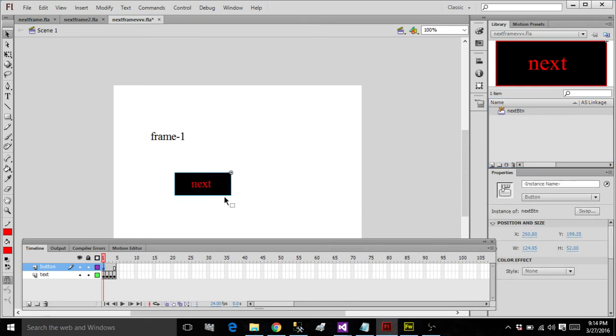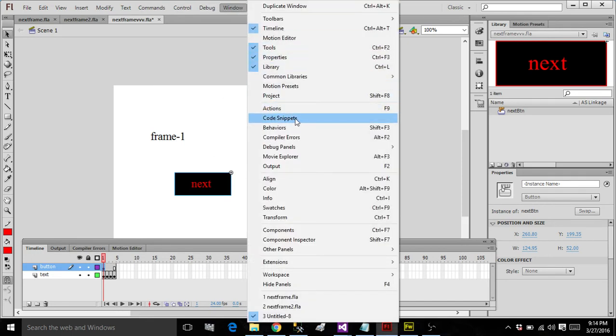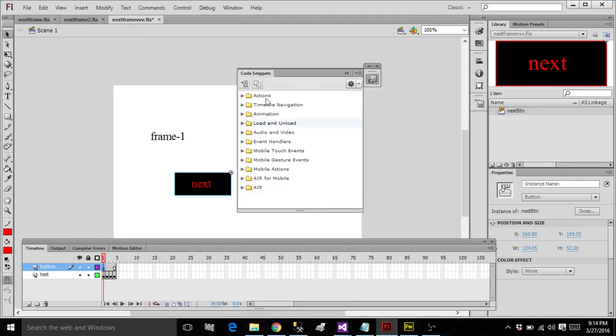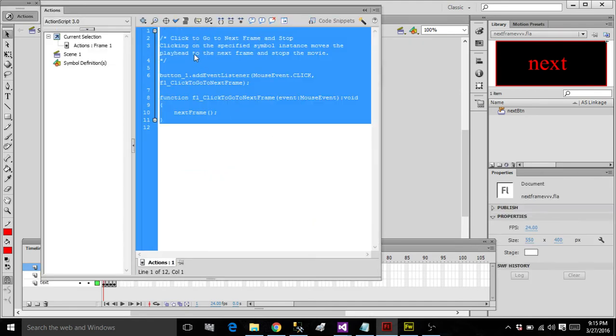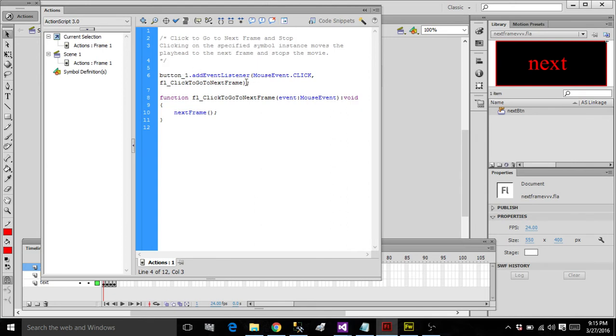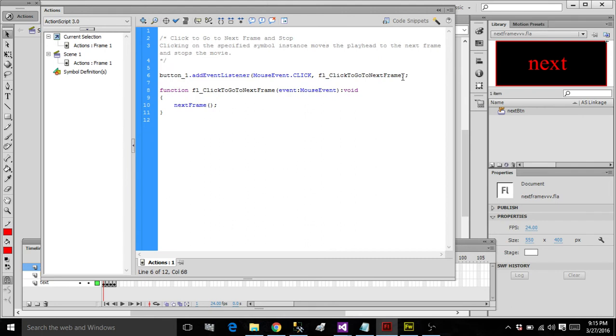How to write the code? Just select the button, go to Window, Code Snippets. Here, look at here, the Actions code snippet. Then you will get Timeline Navigation, Click to Go to Next Frame and Stop. Simple code comes here. Change the function name as you wish. That's the next frame function, let it be.